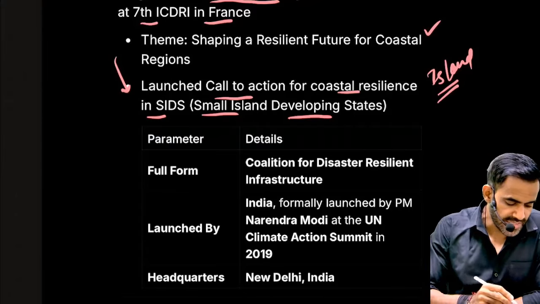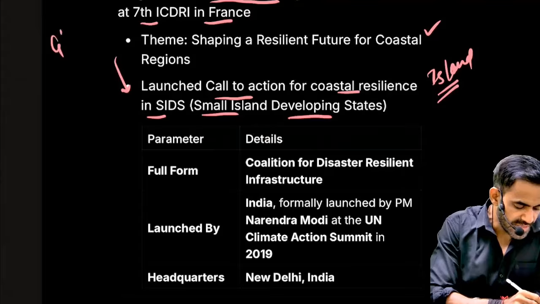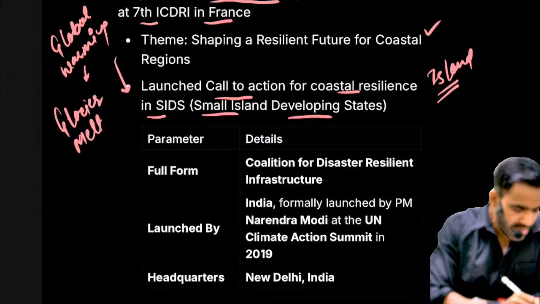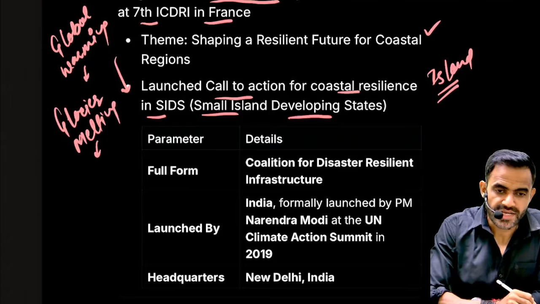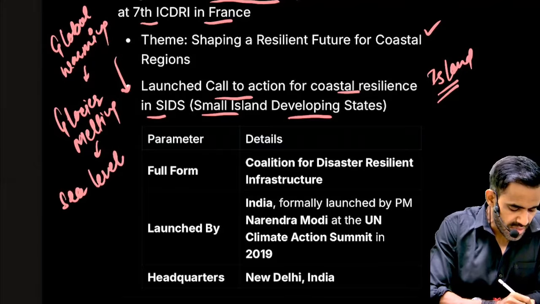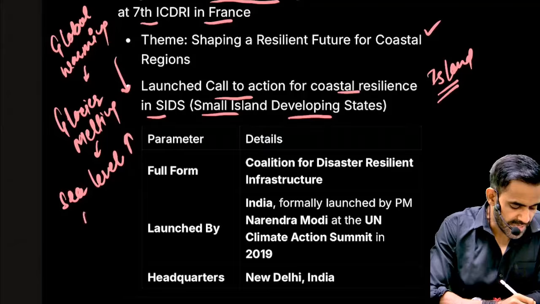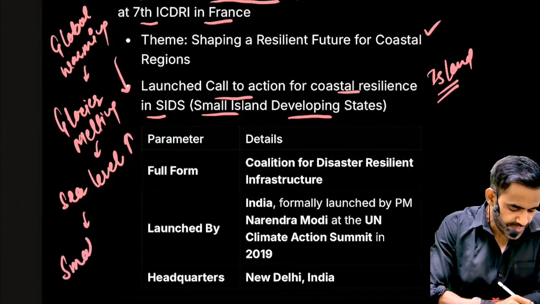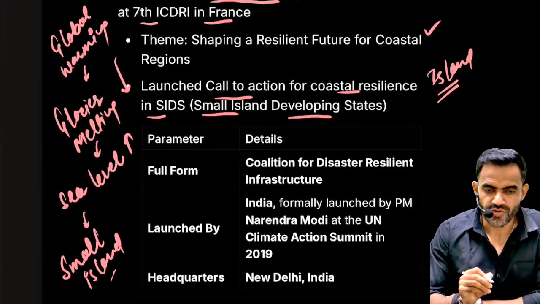Why is sea level rising? Understand, global warming is there. Because of this global warming, glaciers are melting. Because of glacier melting, sea level is rising. Because of sea level rising, there is a risk of sinking of these small islands. And that is why this initiative has been announced.